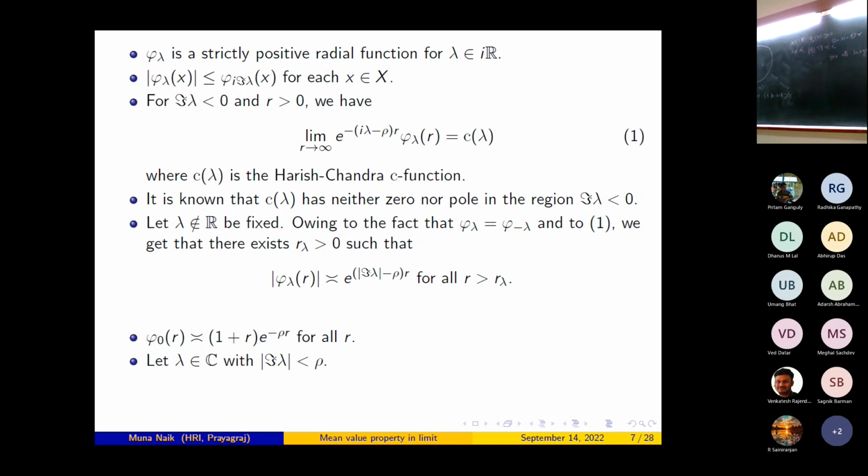Now let lambda belong to C with mod of imaginary part of lambda less than rho. If we use this estimate, phi naught r is comparable to 1 plus r into e to the power minus rho r, and mod of phi lambda r is comparable to e to the power mod of imaginary part of lambda minus rho r, and mod of phi lambda x is less than or equal to phi of imaginary part of lambda x. If you use these three things, one can show that limit r tends to infinity phi lambda r is equal to 0. So what I am saying is that limit r tends to infinity phi lambda r is equal to 0 for all lambda belonging to C with mod of imaginary part of lambda less than rho.